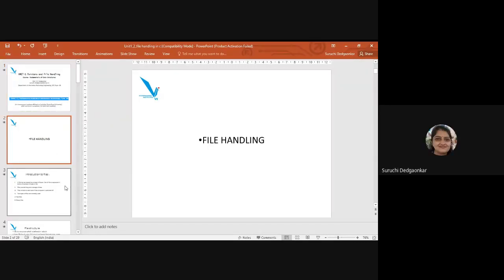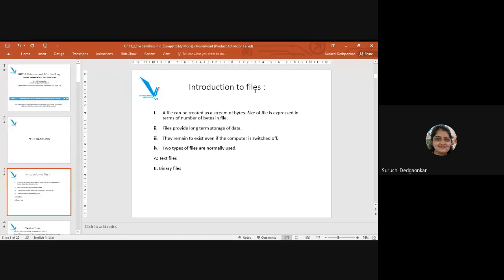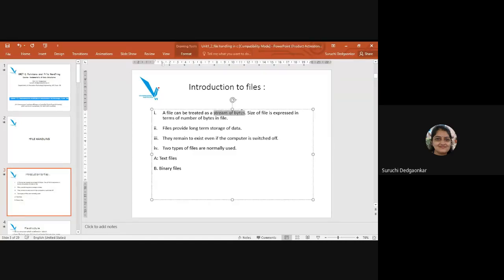So today's topic is file handling. Introduction to the file. The basic definition of a file is that it is treated as a stream of bytes. Okay, it is any stream of bytes. The size of the file is expressed in terms of the number of bytes in the file. So it is just data which is stored in terms of a stream of bytes.